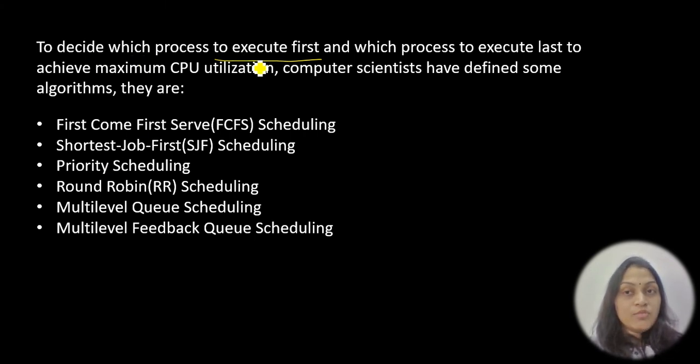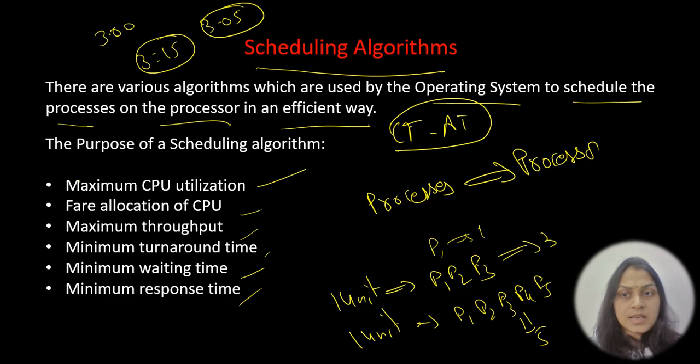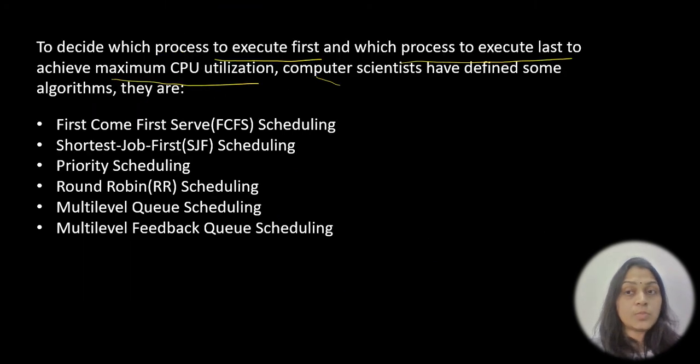To decide which process to execute first and which to execute last to achieve the maximum CPU utilization, computer scientists have defined some algorithms. We have to give a fair chance and follow all these criteria I said: maximum CPU utilization, fair allocation, maximum throughput, minimum turnaround time, minimum waiting time, minimum response time.